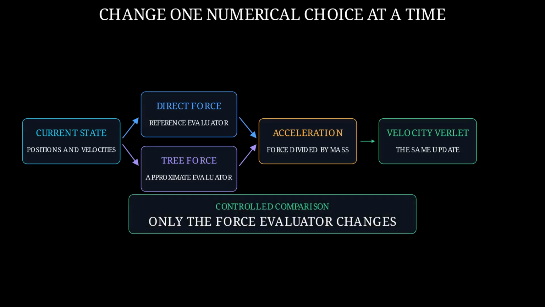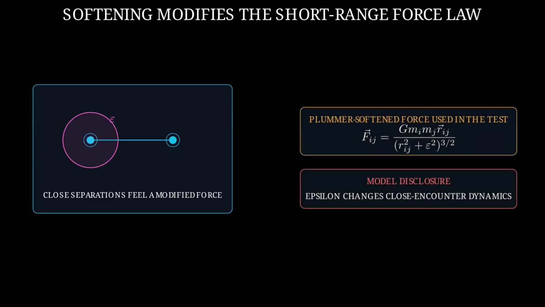Tree approximation and time integration are separate choices. Our trajectory test used the same velocity Verlet update on both sides and changed only the force evaluator. That isolates tree error from time step error instead of mixing two explanations. The trajectory test also used Plummer softening. Replacing distance cubed with softened distance cubed prevents an unbounded force at zero separation, but it modifies gravity inside the softening scale. The softening length is part of the physical model, not a secret repair switch.